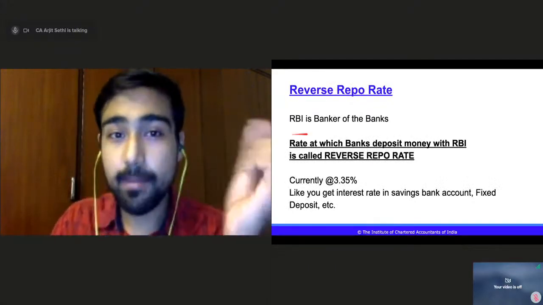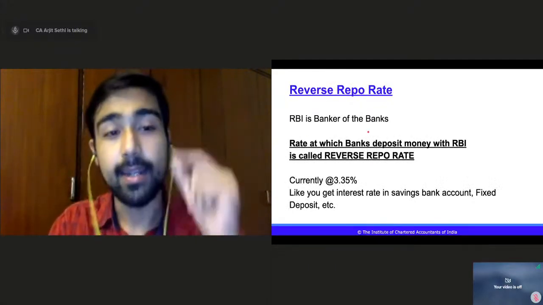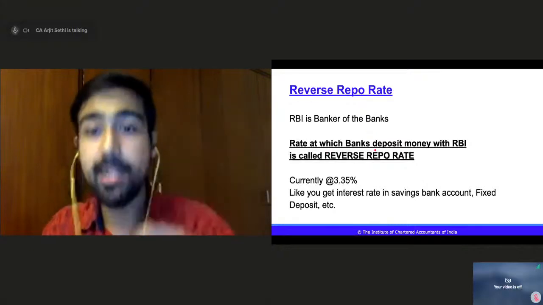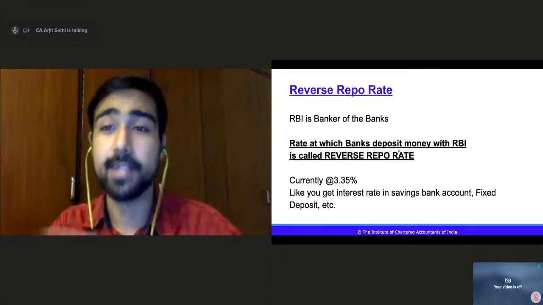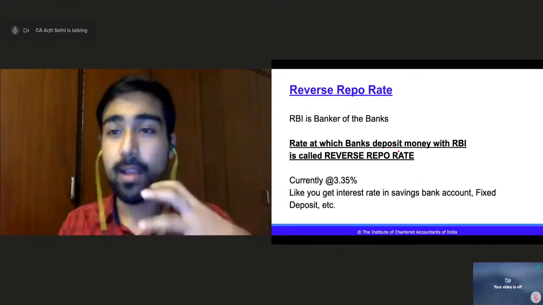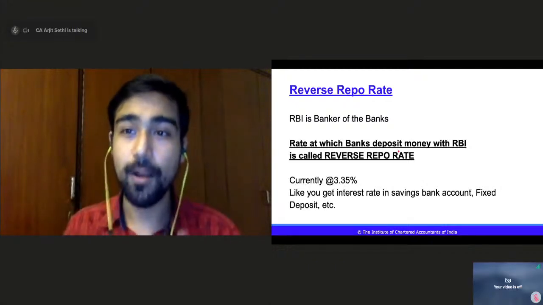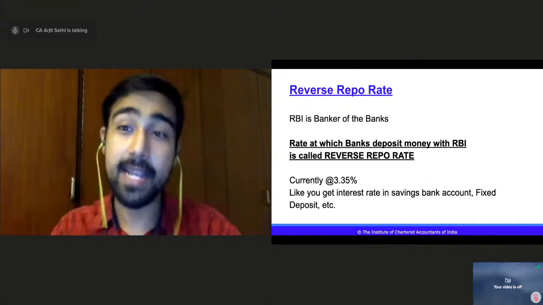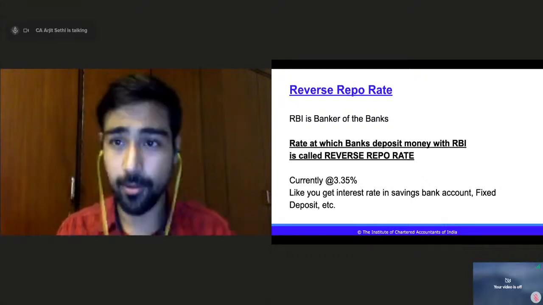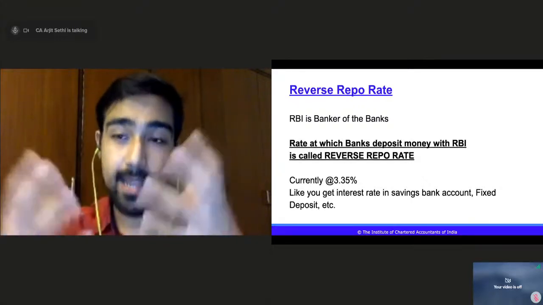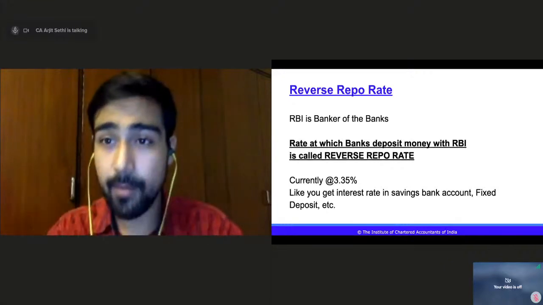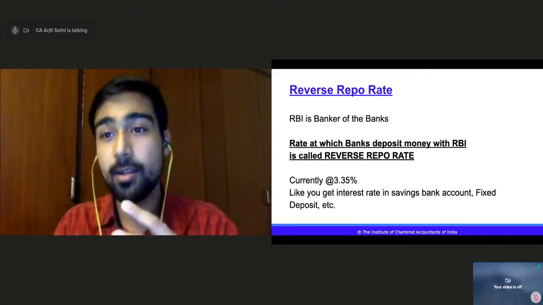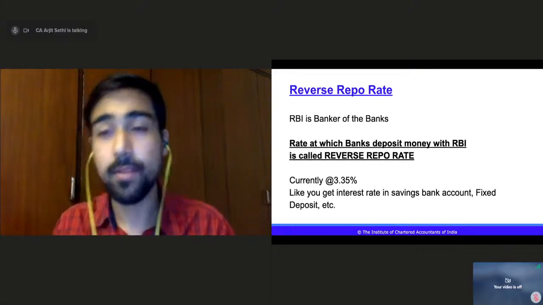Now, RBI is the banker of banks, right? The rate at which banks deposit money with RBI is called reverse repo rate. Simple. Now think of you as a bank and ICICI Bank as RBI. Think that ICICI Bank is RBI, and you are the actual bank, right?